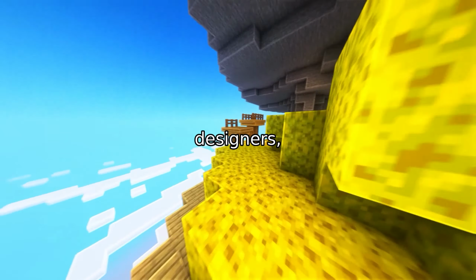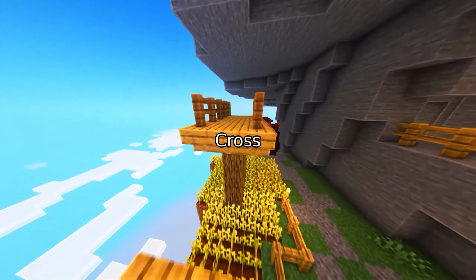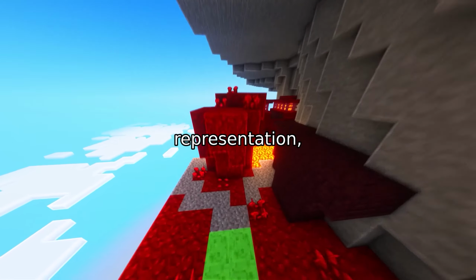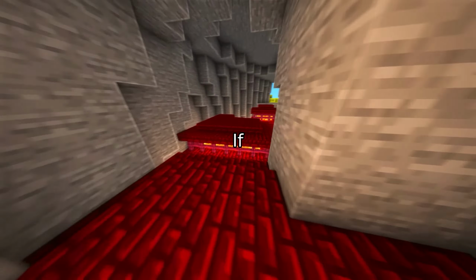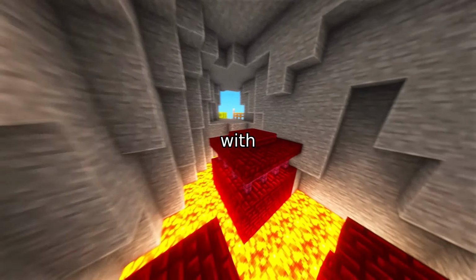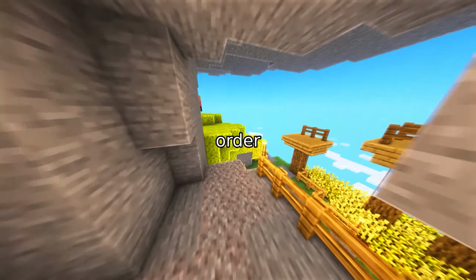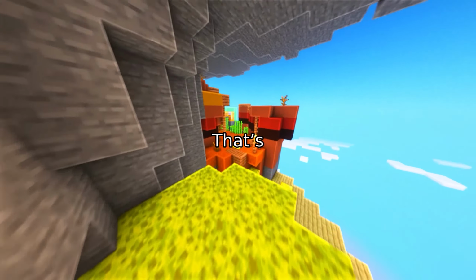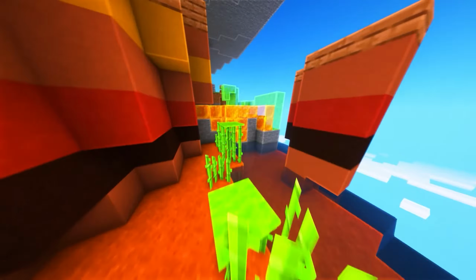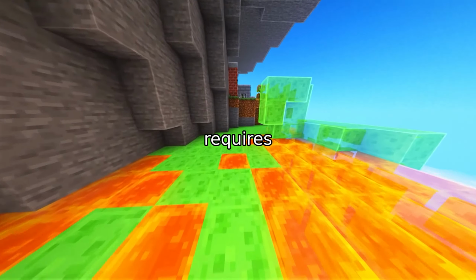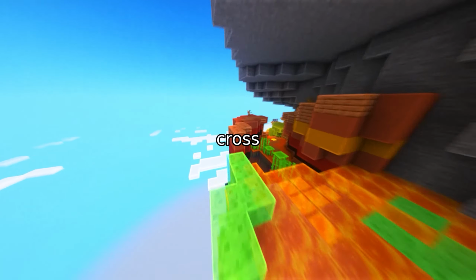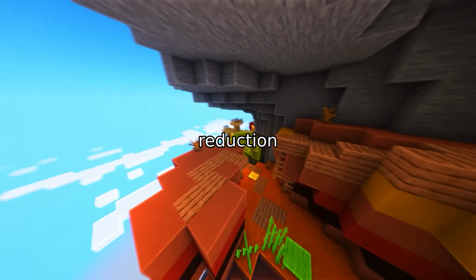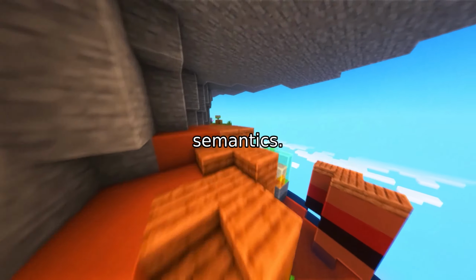For hardware and runtime designers, the implication is clear. Cross-expert operand representation, accumulator precision, and merge ordering must be explicitly specified. If your combine unit accumulates in arrival order with low-precision sequential rounding, completion order becomes reduction order. That's a semantic shift, not just a performance optimization. Stabilizing this requires either BF16 expert compute paired with an FP32 or guard-bit cross-expert accumulator, a fixed partial sum reduction tree, or deterministic merge semantics.